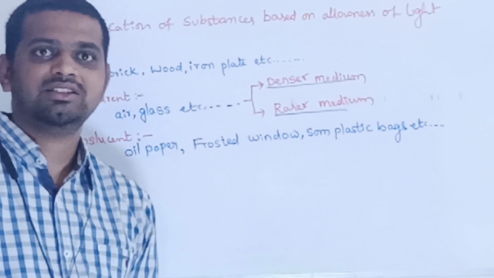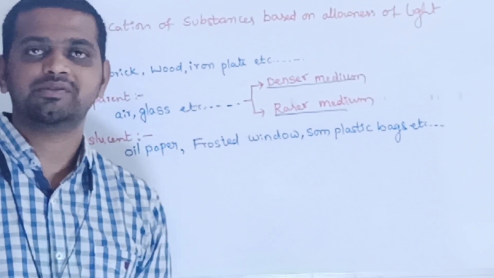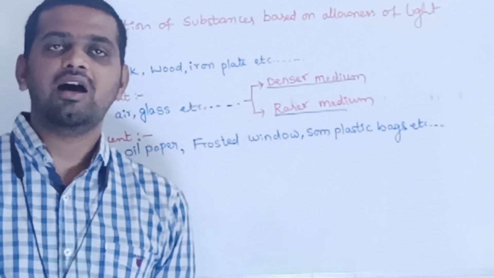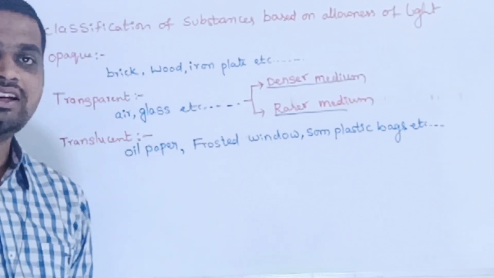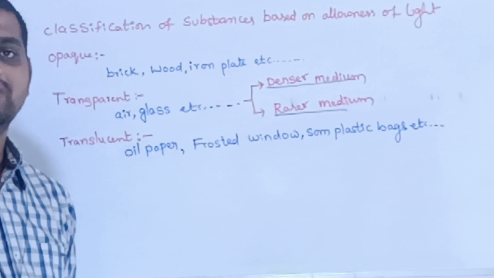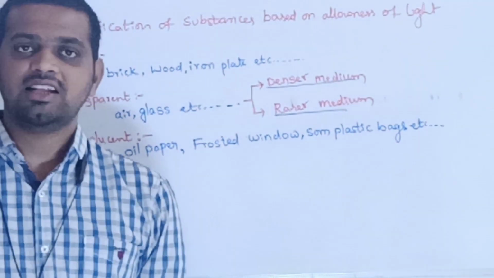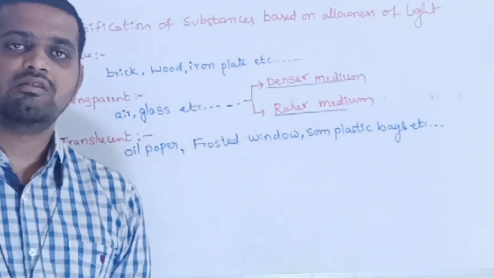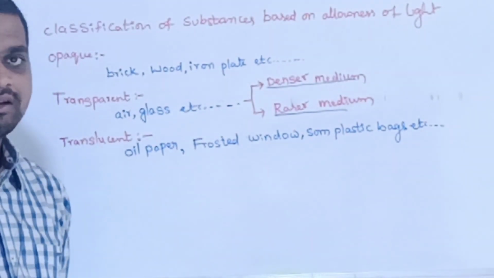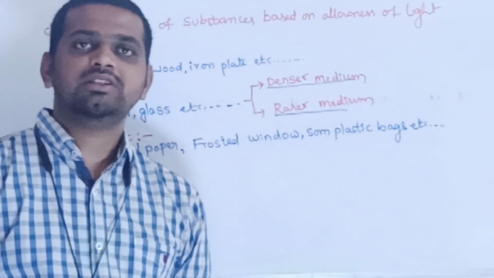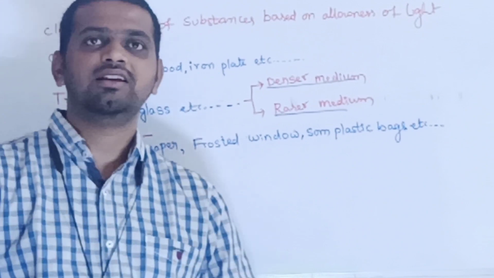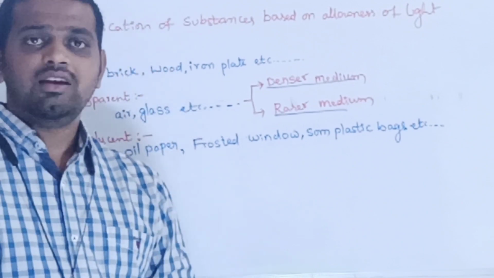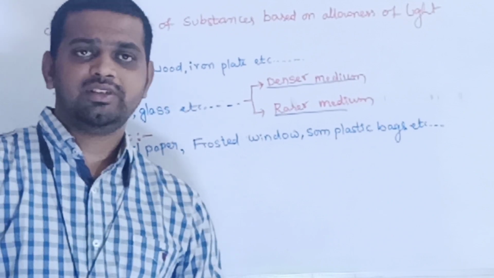Hello students, now we are going to discuss the classification of substances based on the allowance of light through them. There are three types of substances. First one is opaque, second one is transparent, third one is translucent. Again, transparent substances have been classified into two types. First one is rarer medium, second one is denser medium. Now let us discuss the substances in detail.